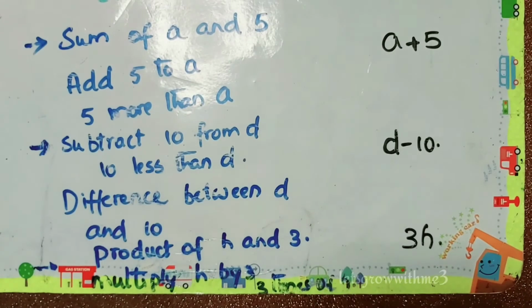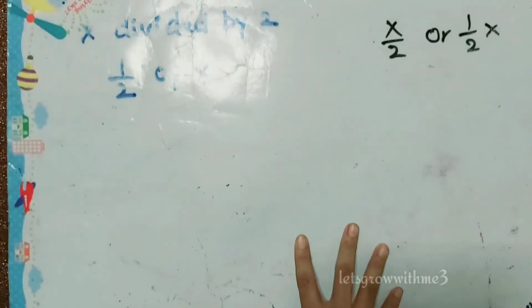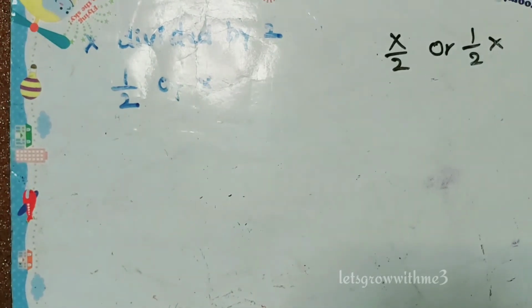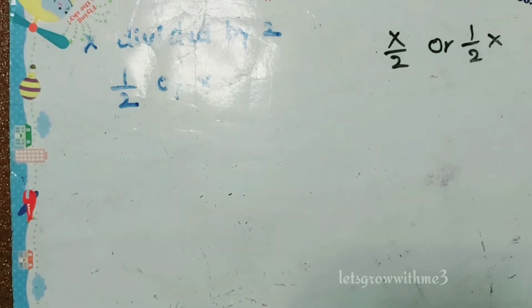Next one is product of h and 3, multiply h by 3, or 3 times h. For these three statements also the algebraic expression is the same, which is 3h. And for division: x divided by 2 or half of x. For that the respective algebraic expression is x/2 or half of x. By using these notations, we'll try to solve a few problems in the next class.